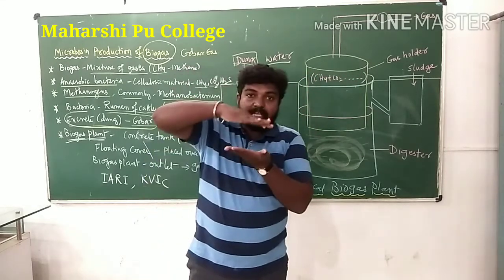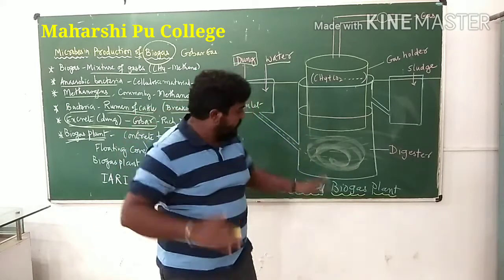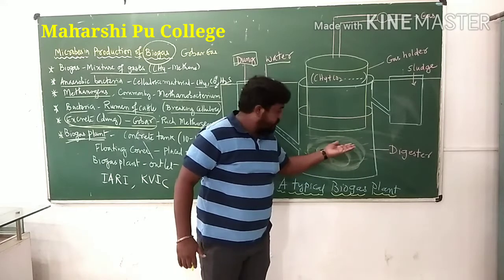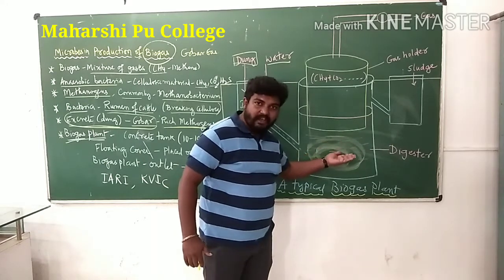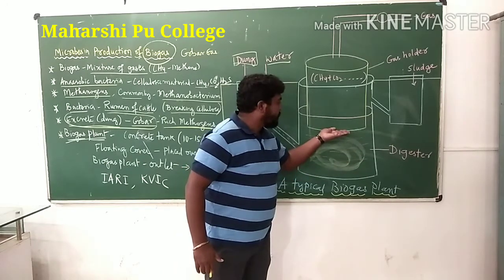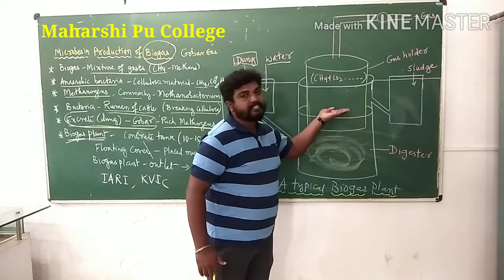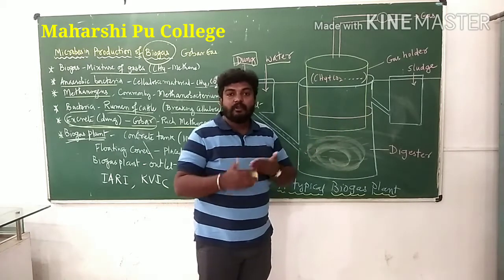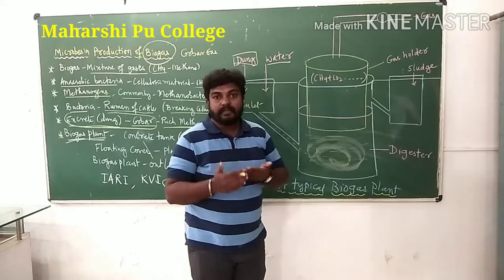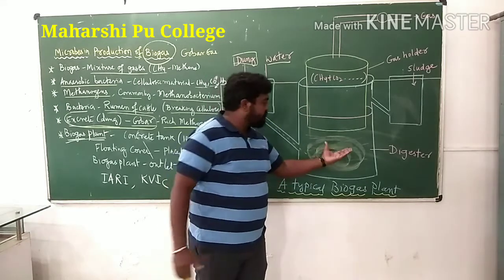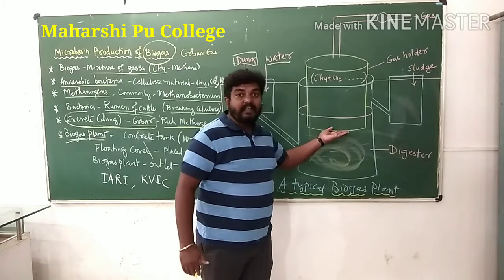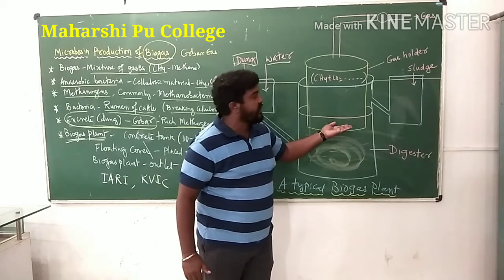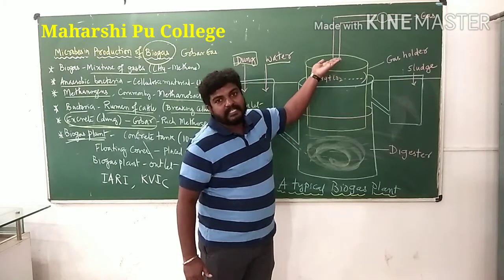In the digester, where the production of biogas takes place, the cover rises above. As biogas is produced in the digester, the cover placed over the slurry rises up.